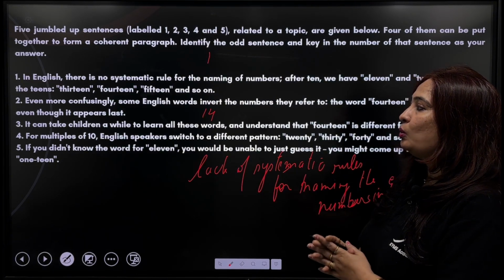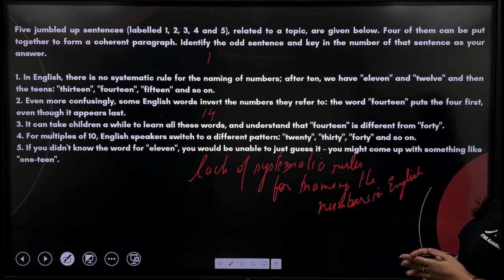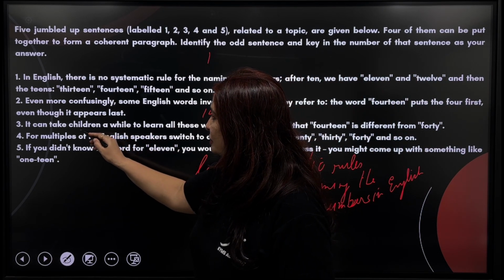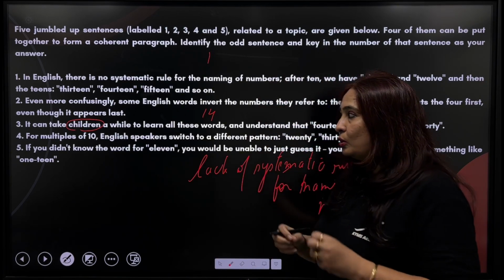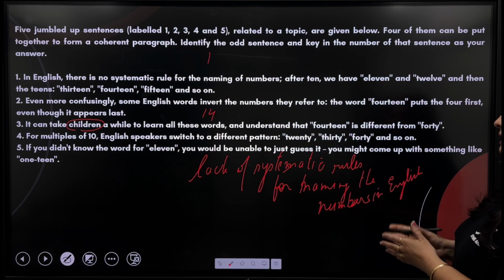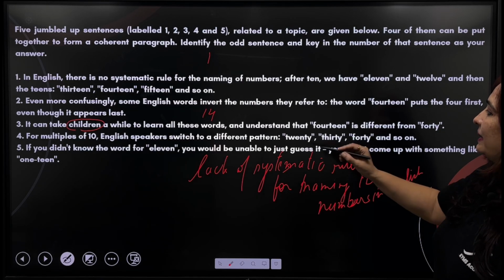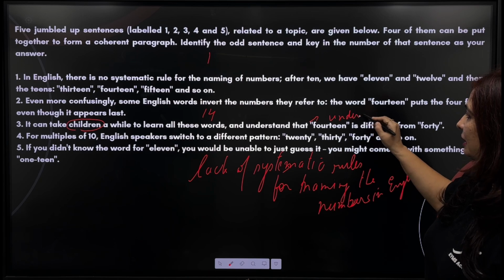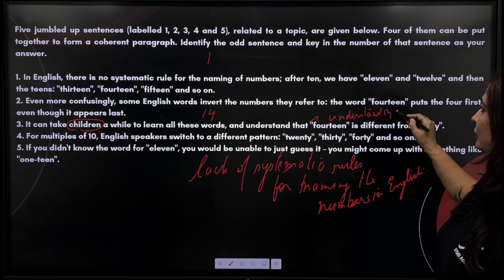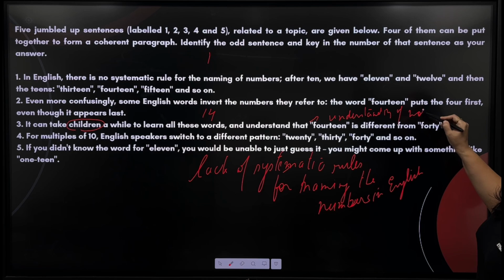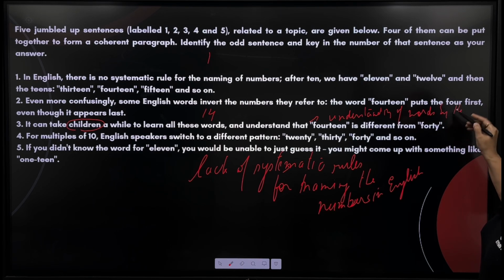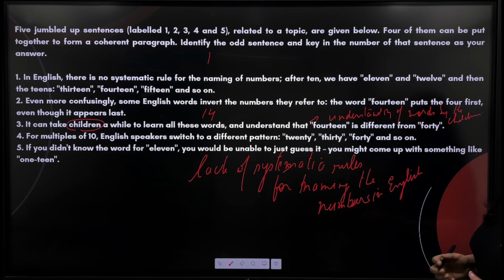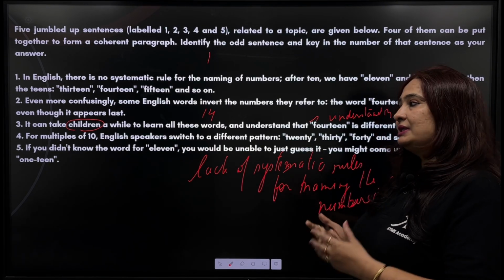It can take children a while to learn all these words and understand that 14 is different from 40. Now here in this third sentence comes the picture of some children who are taking little time in order to understand these words. So basically this sentence talks about the understanding of words by children, and how they take little time in order to understand these words.